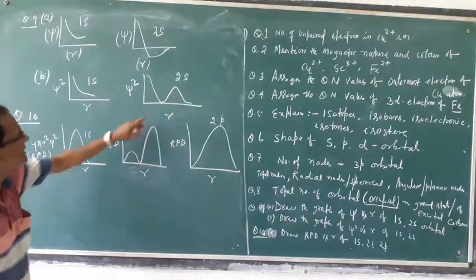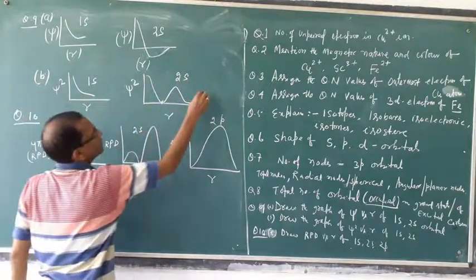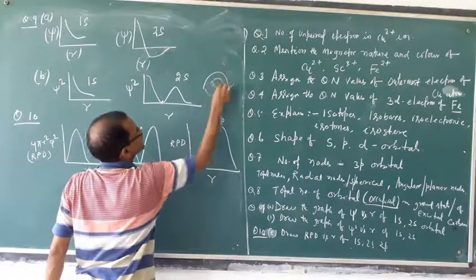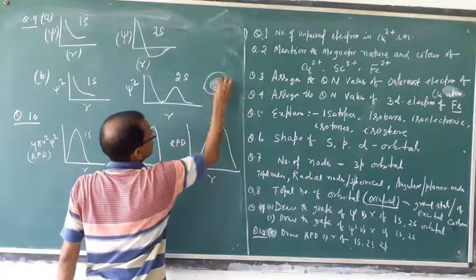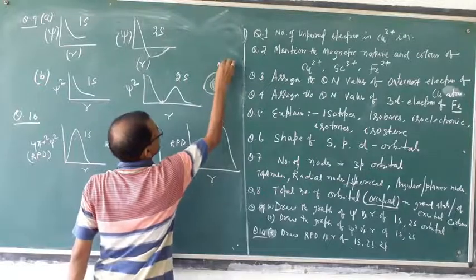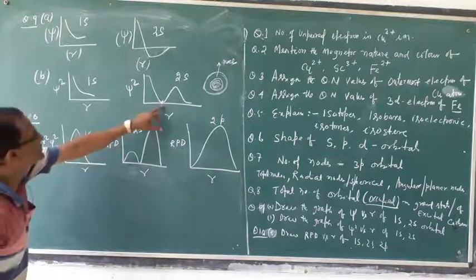You have to remember, that means it has a node. How many nodes here? One node, like this. This vacant place is the node at this point.